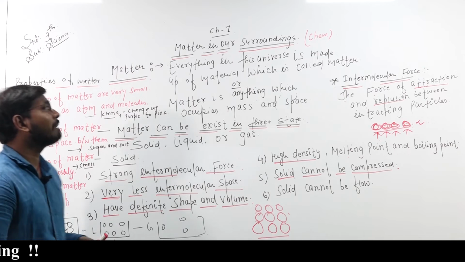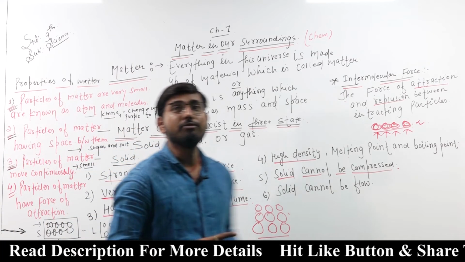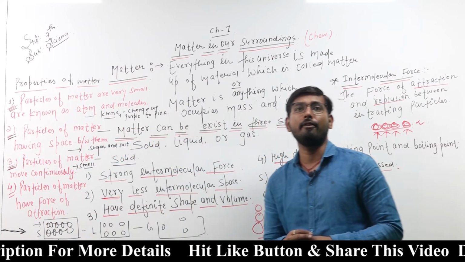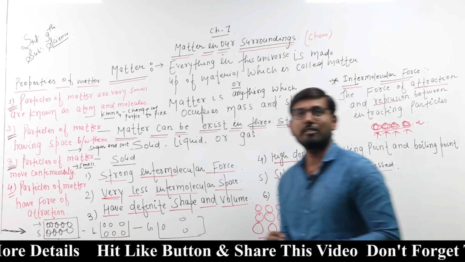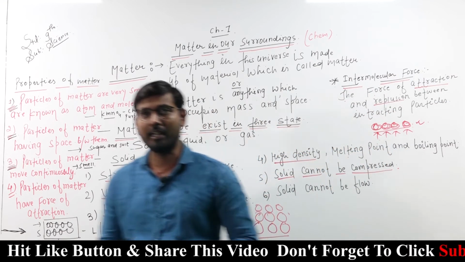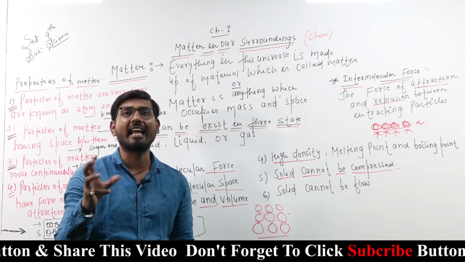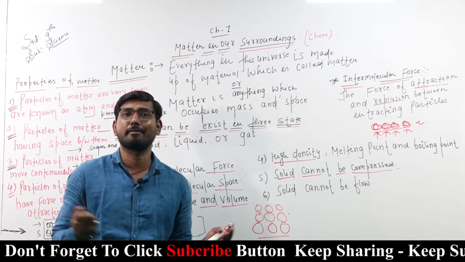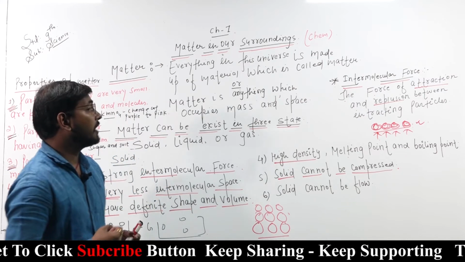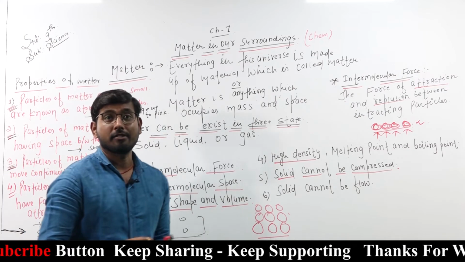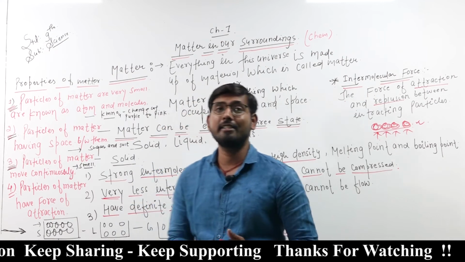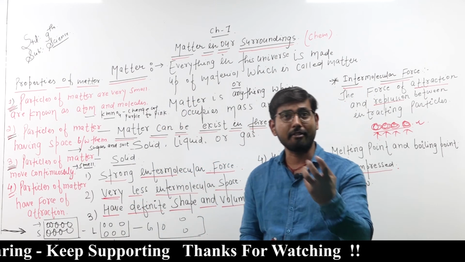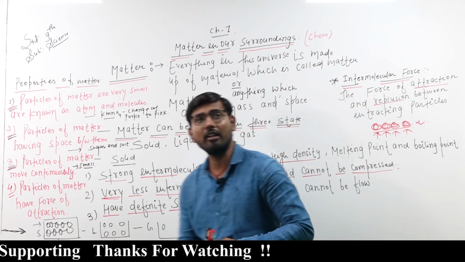Again, what is matter? Everything in the universe made up of material is known as matter, or another definition: matter is anything which has mass and occupies space. The second topic is properties of matter. First, particles of matter are very small, known as atoms and molecules.